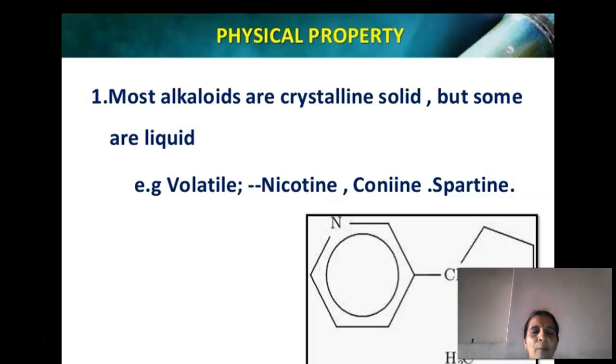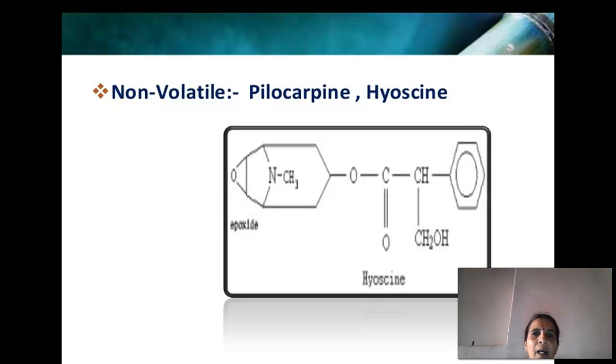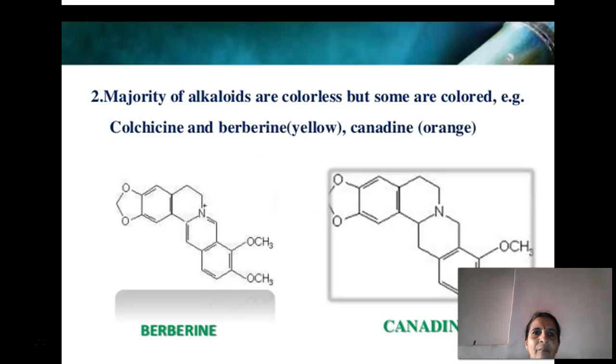Some of the physical properties are: most alkaloids are crystalline solids but some are liquids. Examples of volatile liquids are nicotine, coniine and sparteine. Non-volatile ones are pilocarpine, hyoscine, etc. The majority of alkaloids are colorless, but some are colored. Examples are colchicine, berberine, canadine. Berberine is yellow in color, canadine is orange in color. So there are some colored alkaloids also.